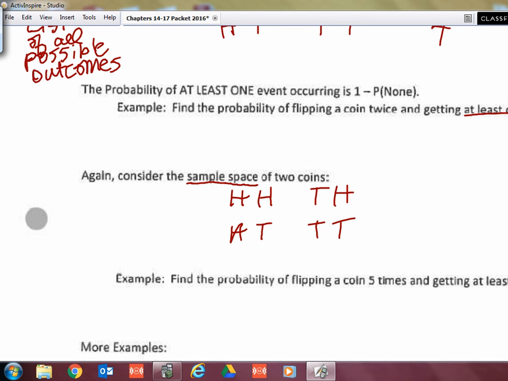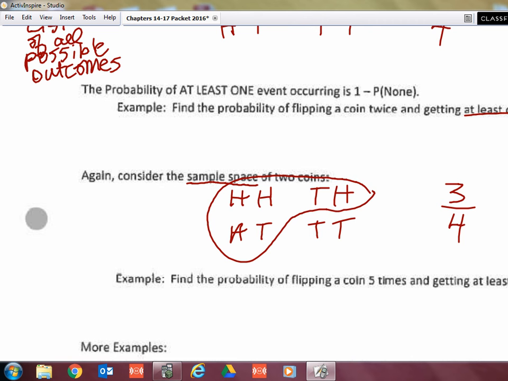So I want to circle how many of these in the sample space are at least 1 heads. How many of them are there? There are these 3 sections out of the 4. Those 3 sections out of the 4 have at least 1 heads in them. So that's pretty simple. This was easy to figure out with the sample space because this sample space was this small.